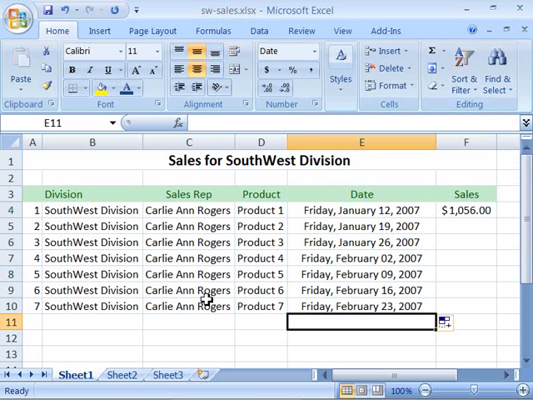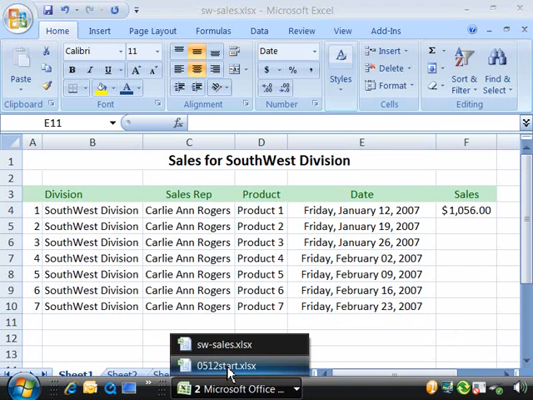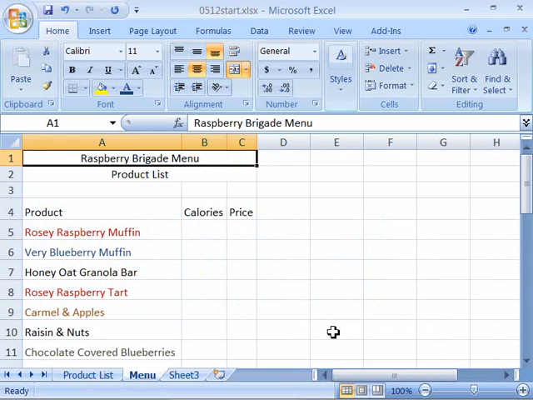We're going to go ahead and apply an autofill to our project list on our menu worksheet. So again, please open up your project list, and if you would like to start with a fresh file that reflects the development we have done up to this point in the tutorial, you can open up 0512 Start File. And when I select that, here is my menu. I'm on my menu tab, and what we're going to do here is number our product list.